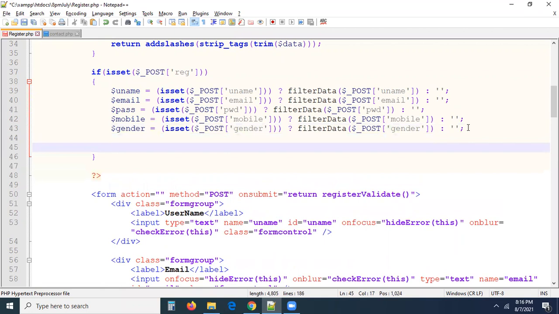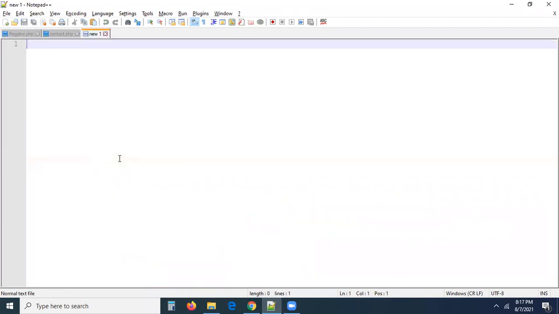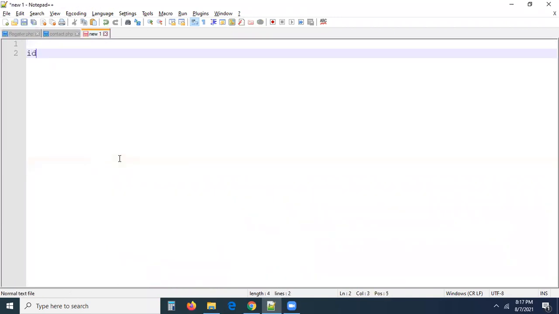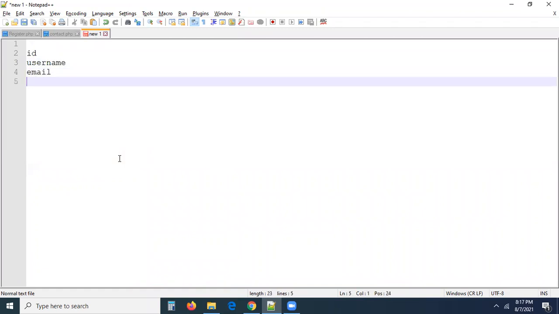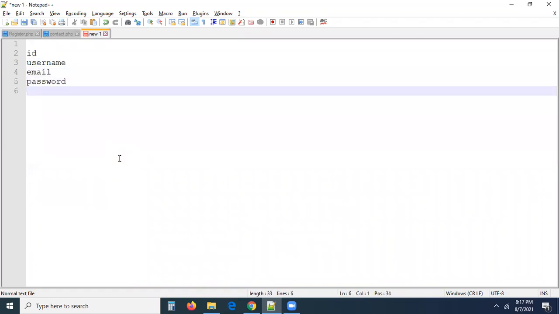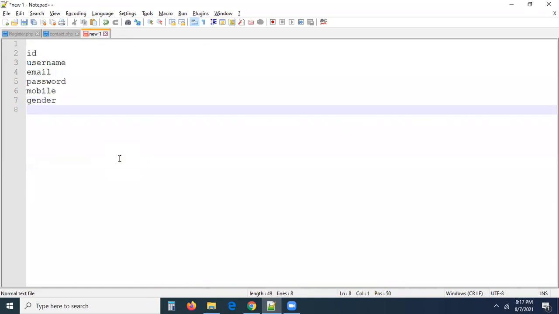Right. So you have to insert the data into the table, right? Yes, definitely we have to insert the data in the table. How many fields did you collect here? 5 fields only. Remember, confirm password is not there. So now it's time to create a table in PHP. ID is common. Next one is going to be username, next is email, next is password, next is mobile and gender. So 6 fields.